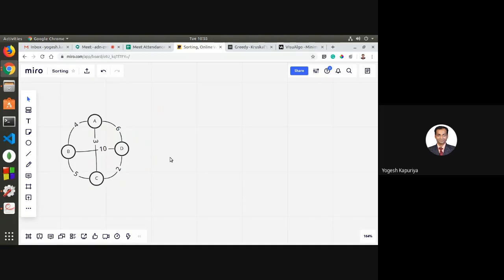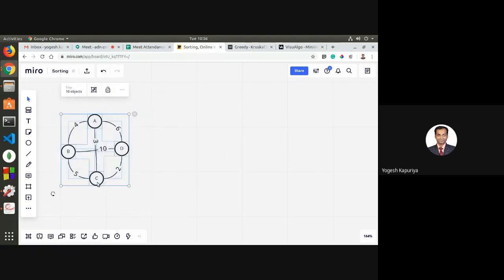And this is not a simple graph. We have a weighted graph. Weighted graph means that every edge is having some weight associated. So the edge between A and B has weight 4. This is 6. This is 2, like this. So this is a graph, right?